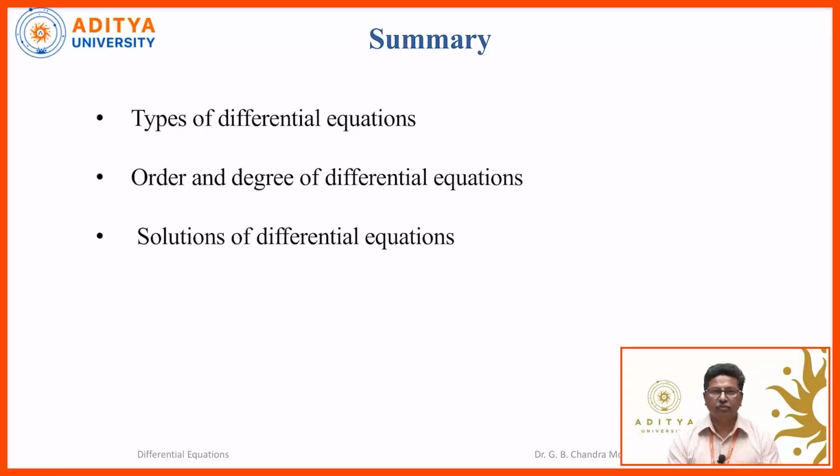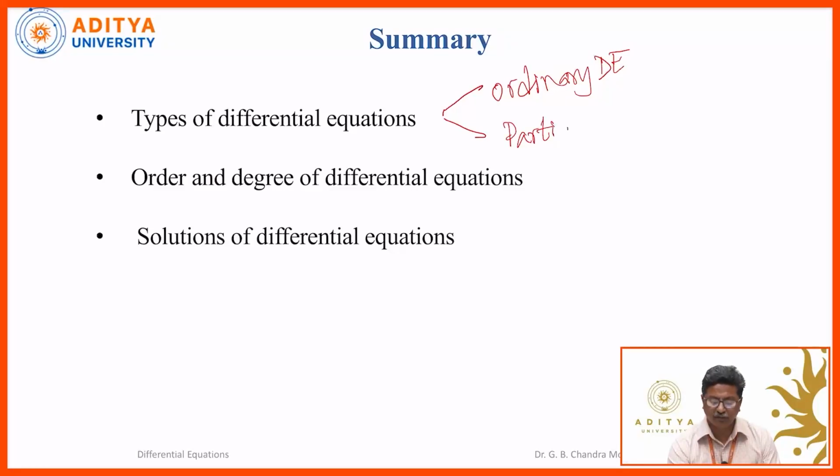So, we have seen the types of differential equations. Mainly we have ordinary differential equation, or simply differential equation, and partial differential equation.